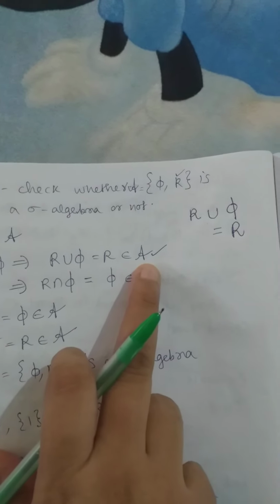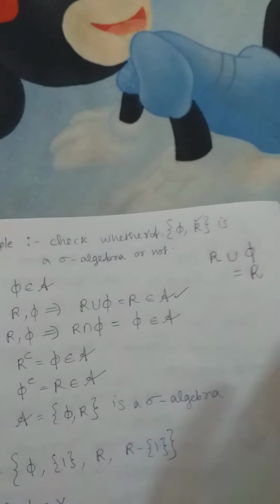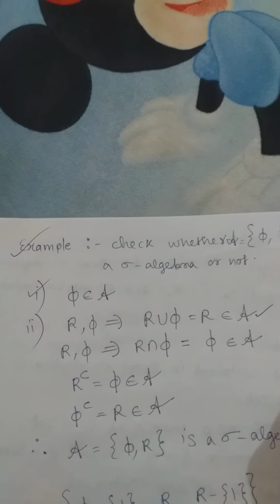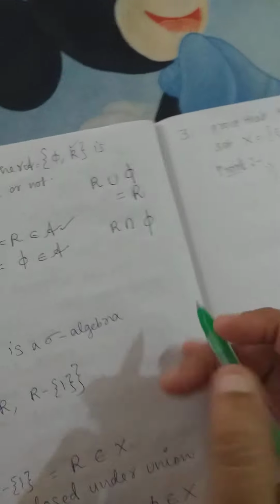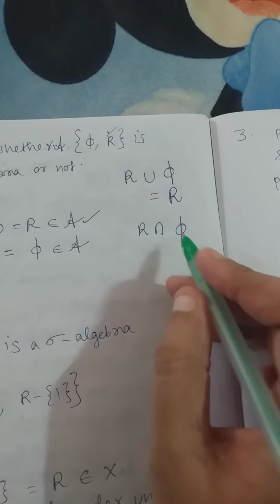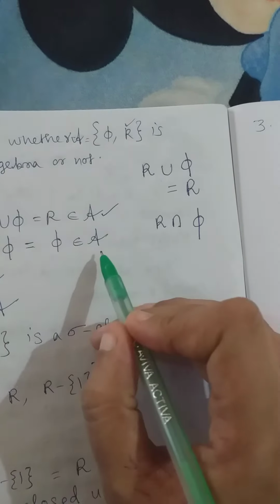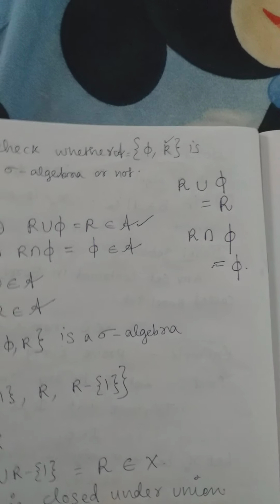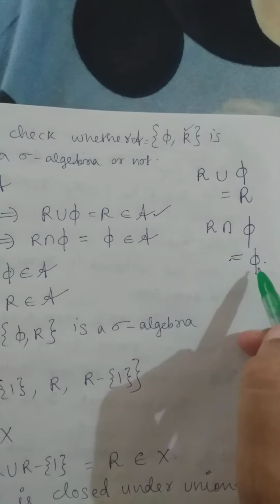Second point, you have to find out the union of the elements as well as the intersection of elements. Intersection means you have to take out the common elements in both the sets. Common elements, null set means what? Null set does not have any element. Real number means the whole real number system. So definitely there is no common element between both of them. So the answer will be null set only. Intersection of R and phi will be null set only.